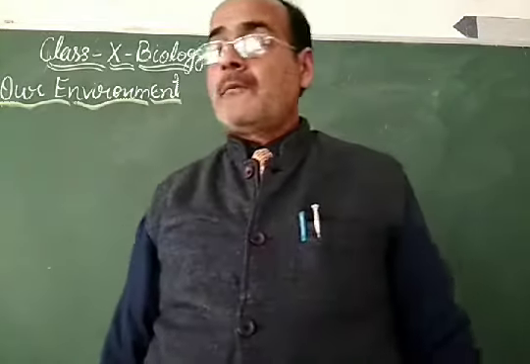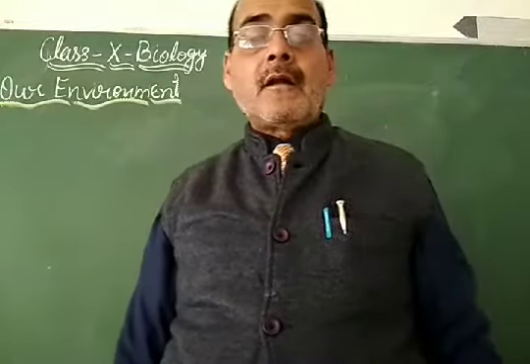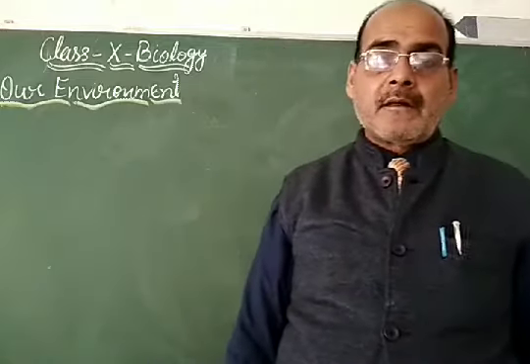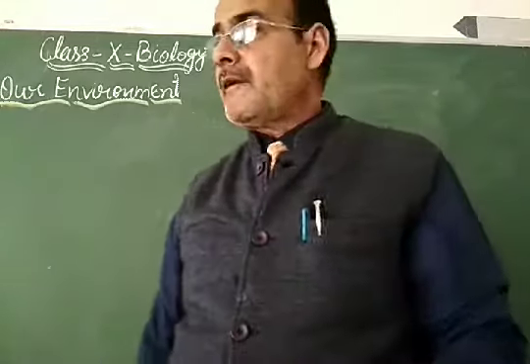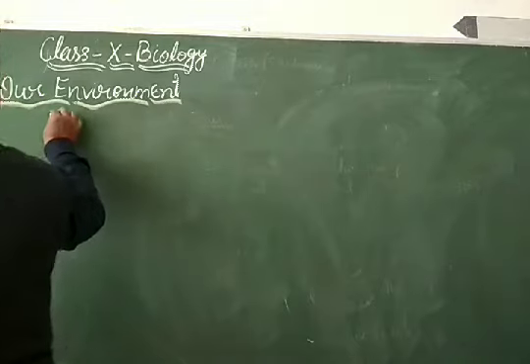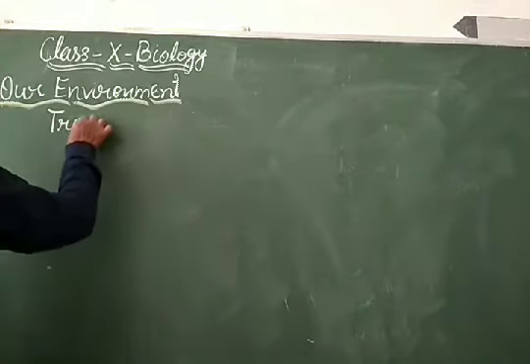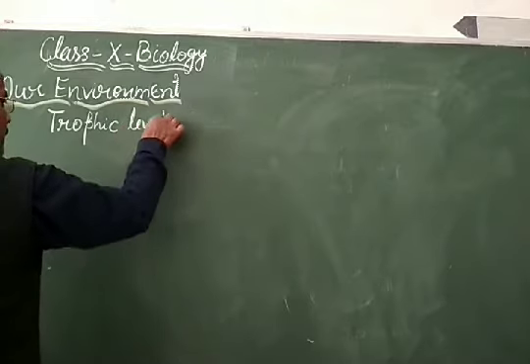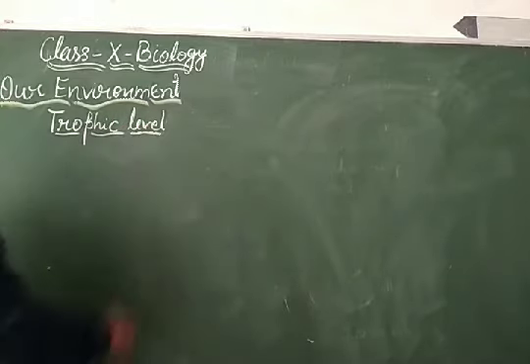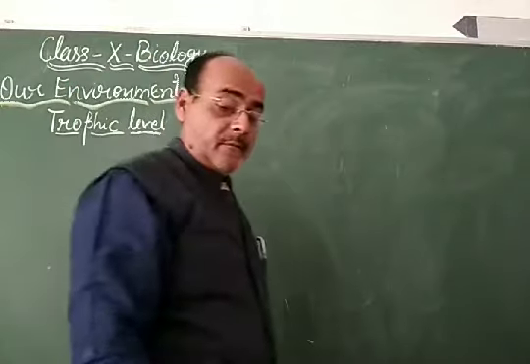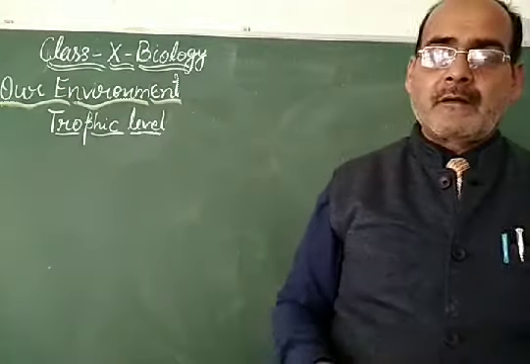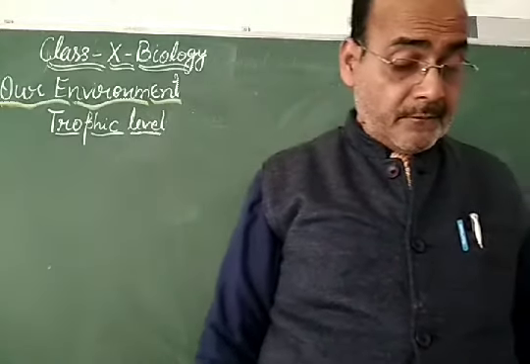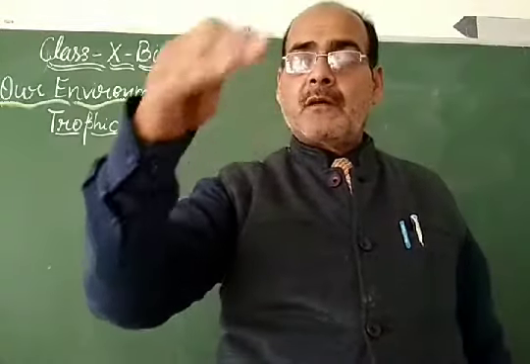Dear student, today's topic is our environment, and you are learning a series of digital videos of the chapter Our Environment. Today's topic is trophic level. As we have discussed in the previous video, the different trophic levels are producers, primary consumer, secondary consumer, tertiary consumer and top consumers. So these are the different trophic levels, number 1, 2, 3 and 4.